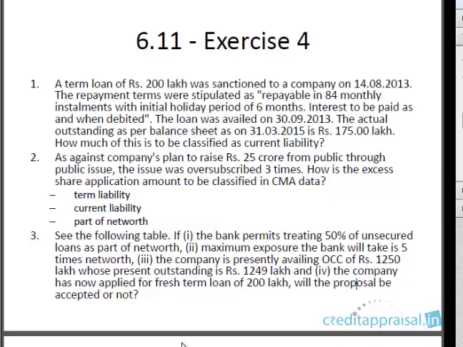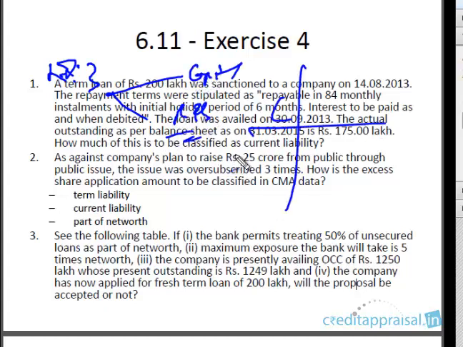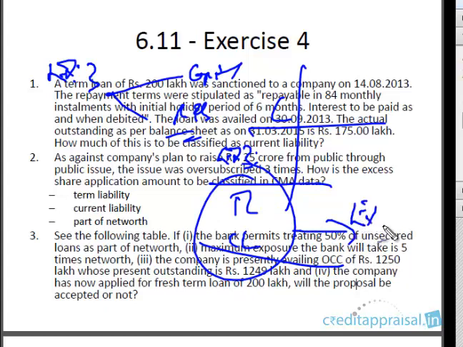Welcome back. We are now in segment 6.11, and in this segment we will be doing a small exercise. If you remember, in exercise 3 we already reviewed the items of capital and reserves and surplus. The remaining items, that is term liabilities and current liabilities, we will now do a small exercise on. We'll have a few questions to test whether you have grasped the concepts of term liabilities and current liabilities.